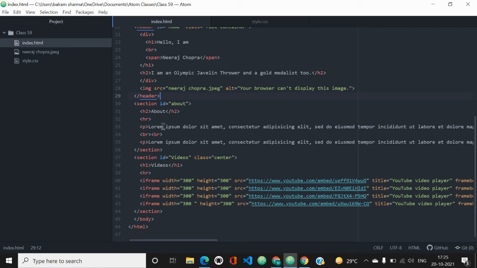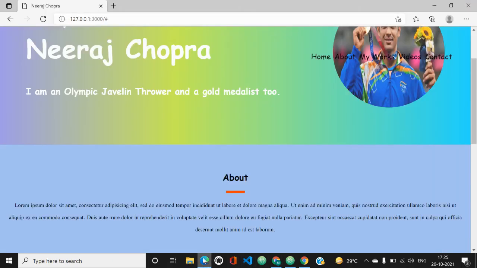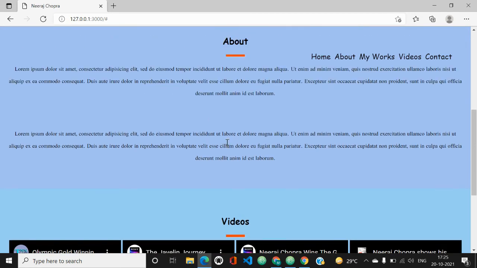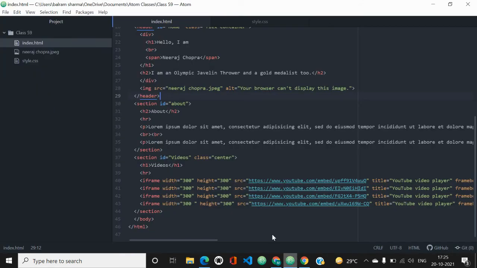Then after one p tag, I have given two break tags, the br tags, to get some distance between the two paragraphs, like you can see the distance. So that's why I have used the break tags. Then for another paragraph I have given the same Lorem dummy text, and then this section is completed. This was the easiest section.